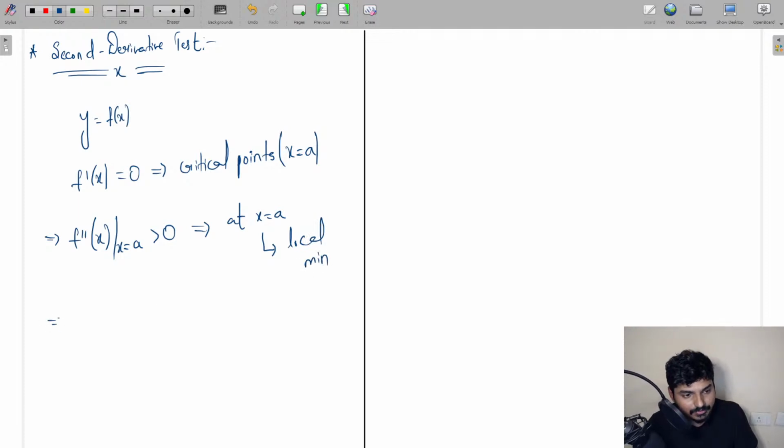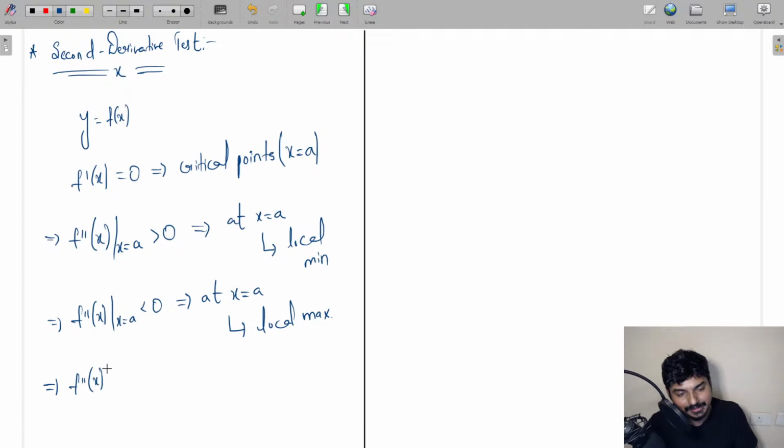And if you get f double dash of x at x is equal to a to be less than 0, in that case, what are you going to get, everyone? Well, in that case, at x is equal to a, you are going to get a local maximum. And finally, if f double dash of x at x is equal to a is going to